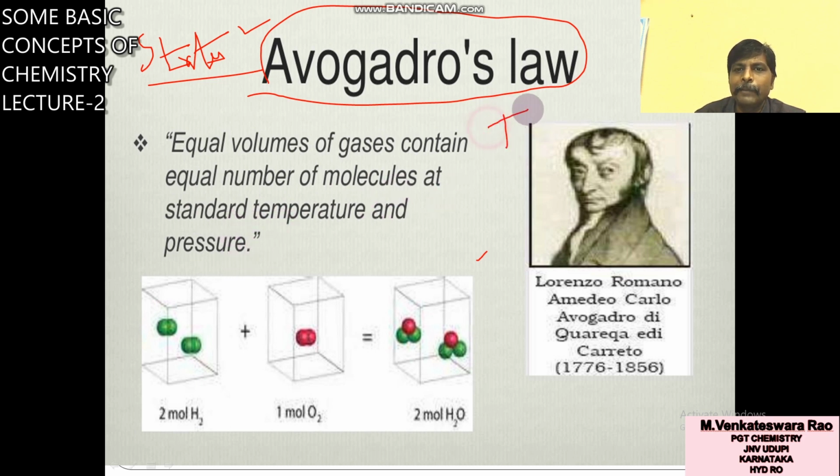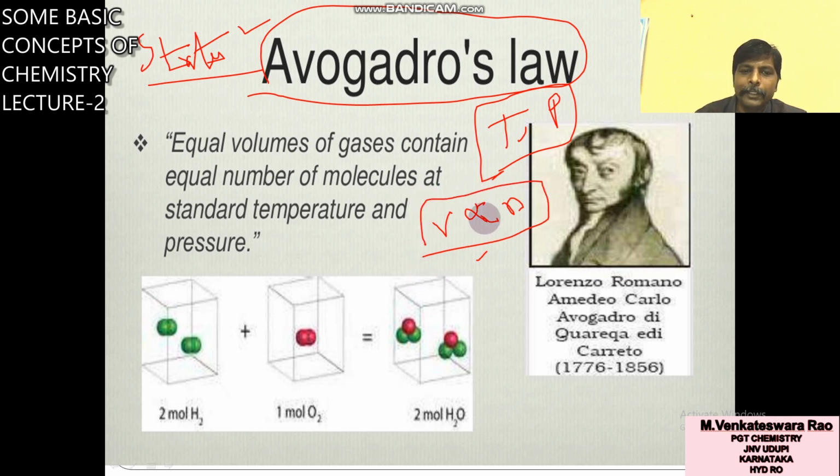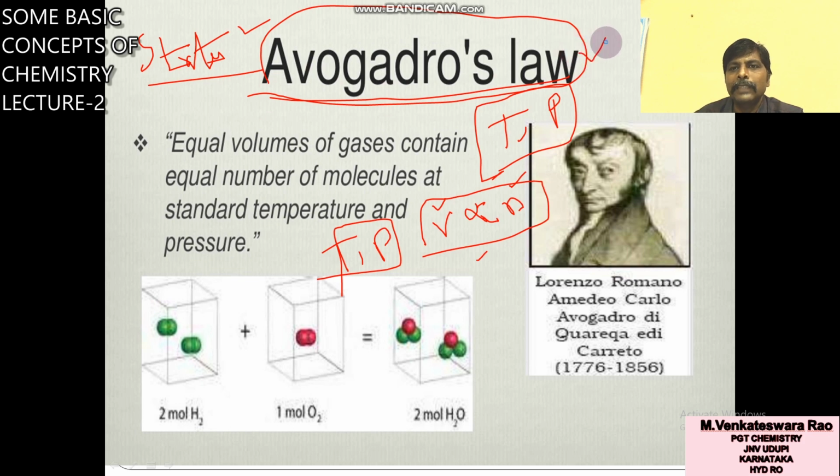That means if temperature and pressure are constant, then volume is directly proportional to the number of moles. Under similar conditions of temperature and pressure, equal volumes of gases contain an equal number of molecules or an equal number of moles. This is called Avogadro's law.